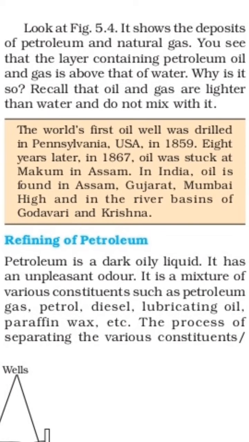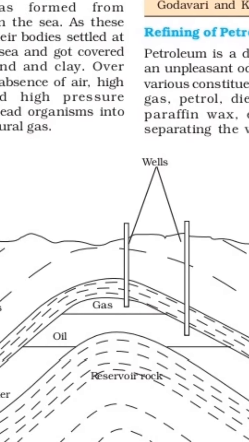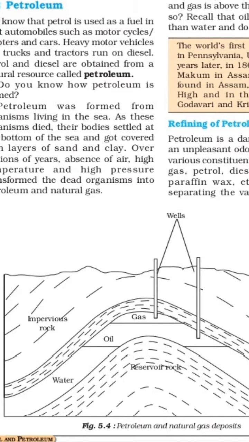Look at figure 5.4. It shows the deposits of petroleum and natural gas. You see that the layer containing petroleum, oil and gas is above that of water. And why is it so? Here you can see in this picture, water is on the downside, oil is above it, and above that, gas will be there. On the upper side gas, below that oil, and below that water.